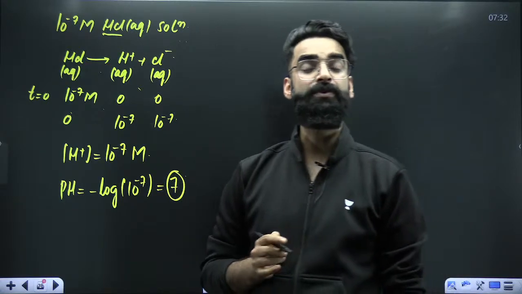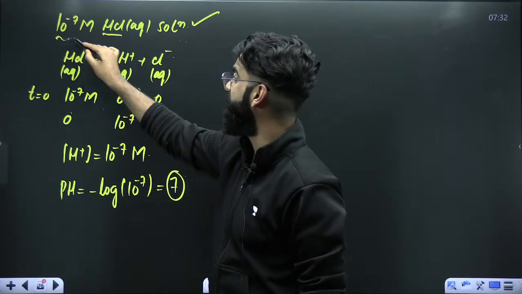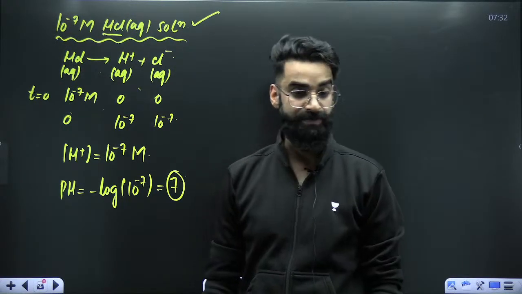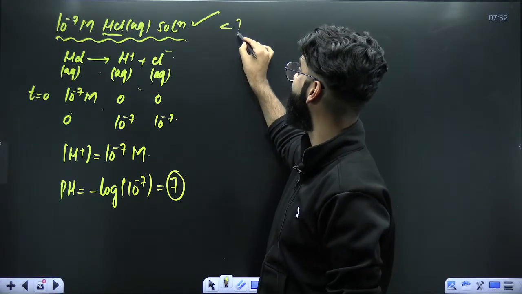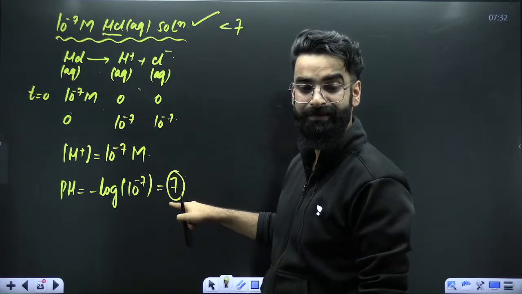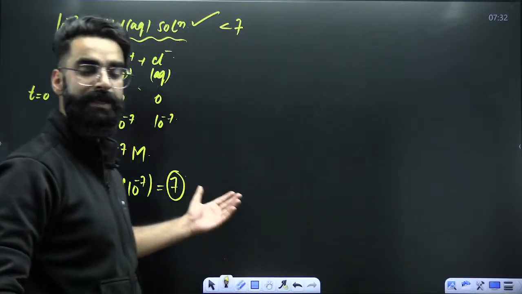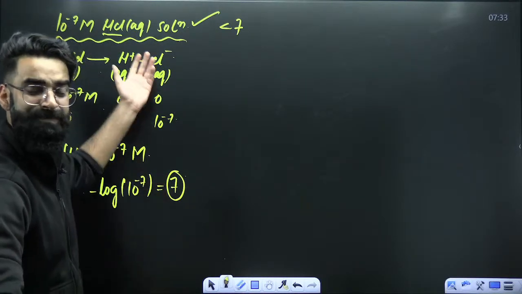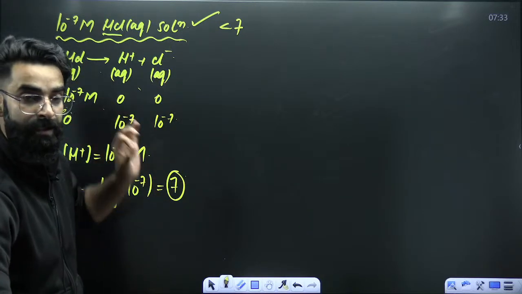But if you think logically, what are we given? Is this an acidic solution or a basic solution? It is a 10^-7 molar HCl aqueous solution. So it is an acidic solution. Its pH is supposed to be less than 7, but it's coming out to be 7. So that means there's a mistake which we are making here. Following the general procedure, the pH of this particular solution is coming out to be 7, but it should be less than 7.